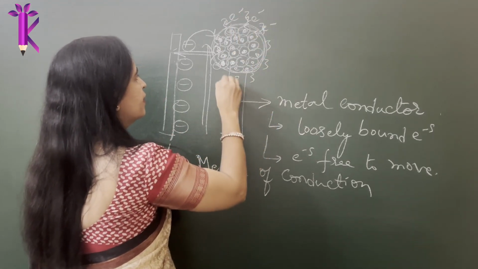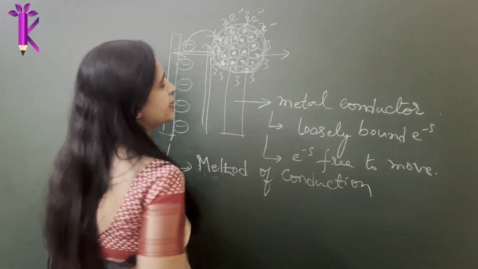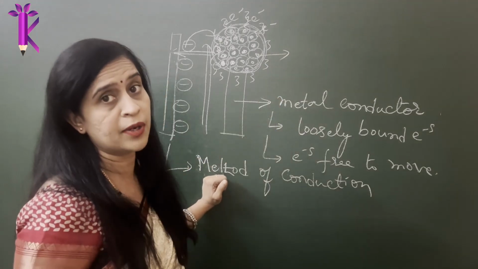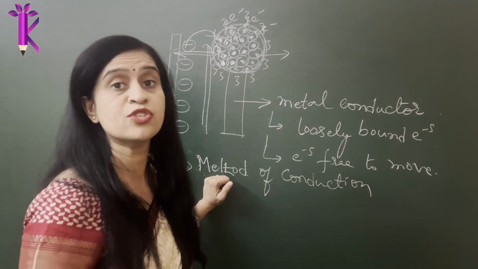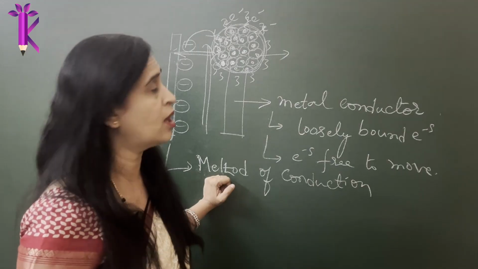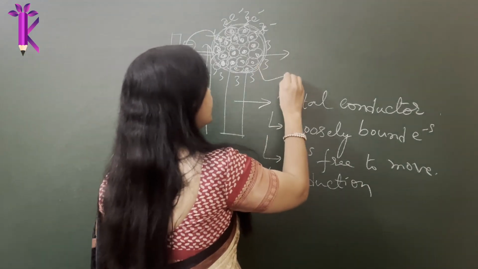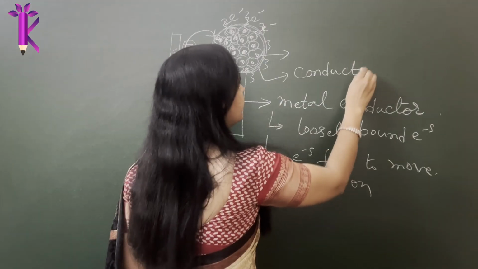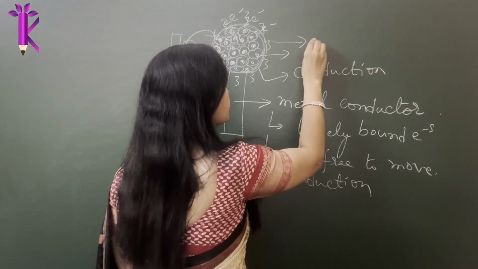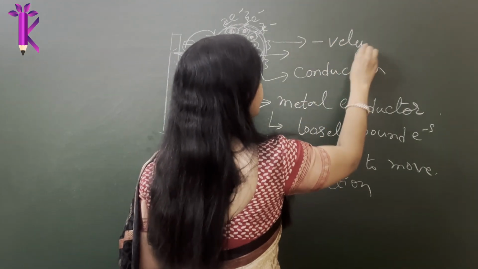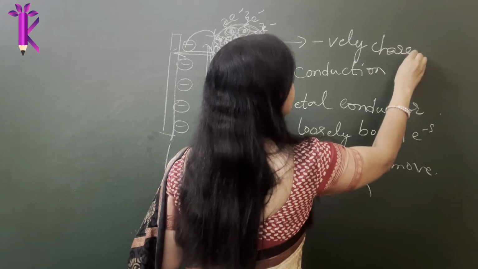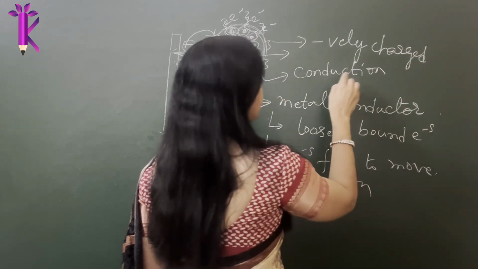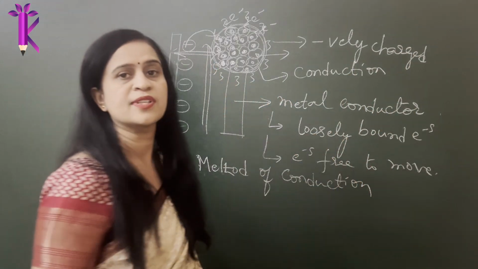There are 3 freely moving electrons. So potentially you have added an extra number of electrons on the metal, which already had loosely bound electrons. Such charging is known as charging by the method of conduction. So you have potentially charged a negatively charged conductor, from nothing to a negatively charged conductor. So that is how you charge.